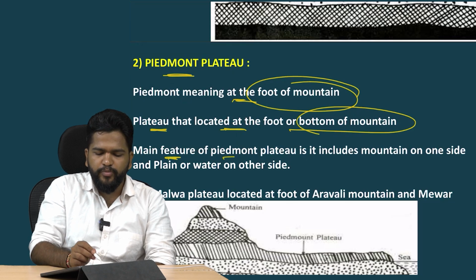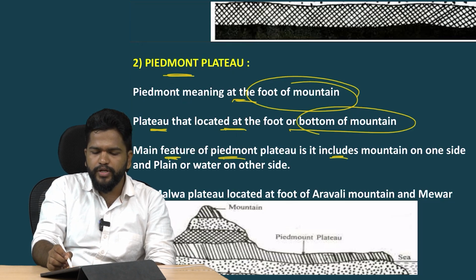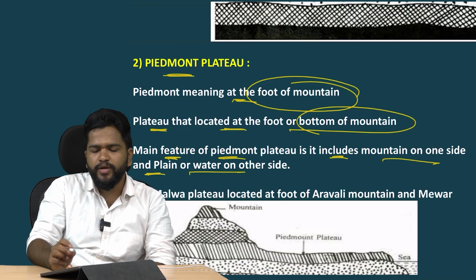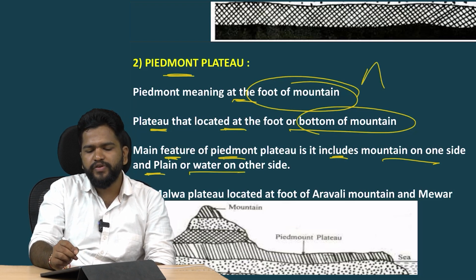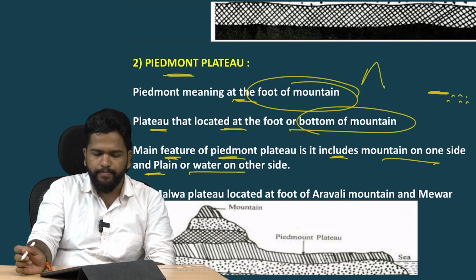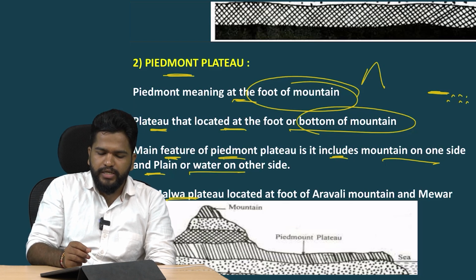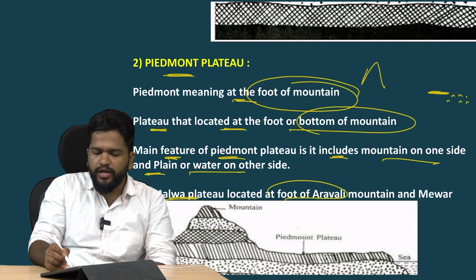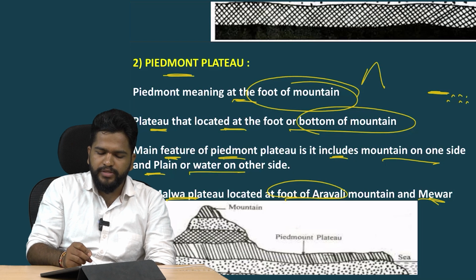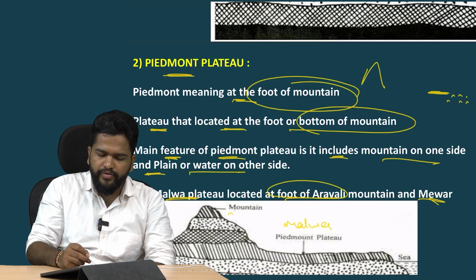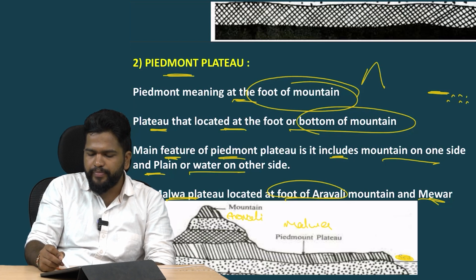The main feature of the Piedmont plateau is that it has mountains on one side and plains or waters on the other side. On one side the mountain is fixed, but on the other side it may be a plain or water, depending. For example, the Malwa plateau, as I have discussed earlier, is located at the foot of the Aravalli hills and the Mewar plains. Here it is the Aravalli hills, and here it is not a sea, it is the Mewar plain.